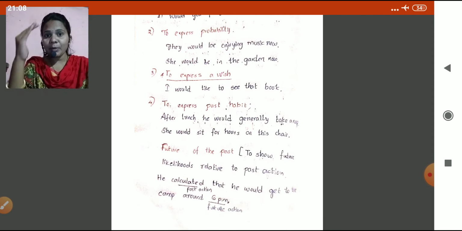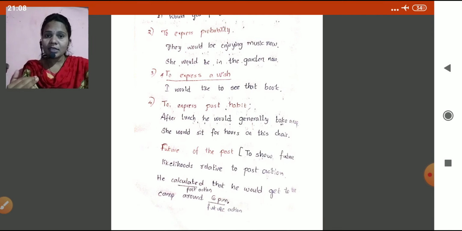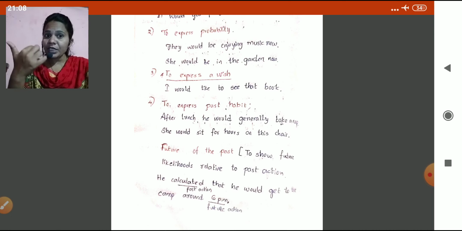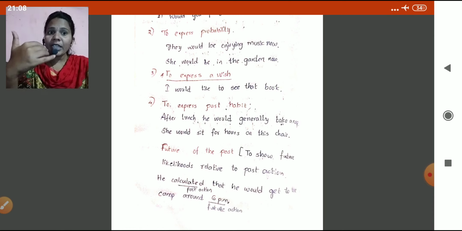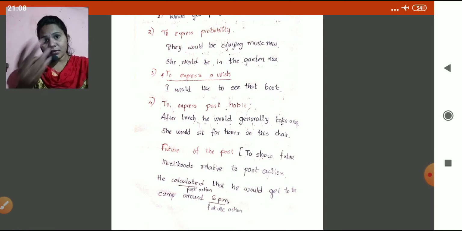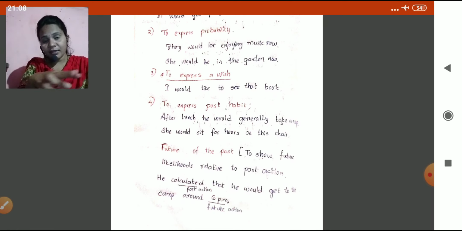I will be in camp. He planned like this. He calculated. So it is already completed calculation. So it's past time that he would get to the camp around. So he would get, past and the future, he mixed here, combined here.